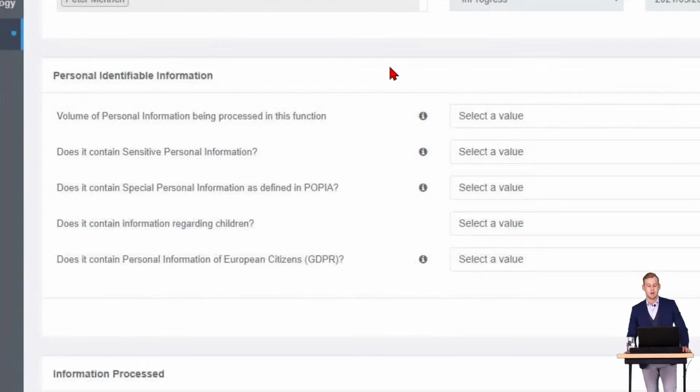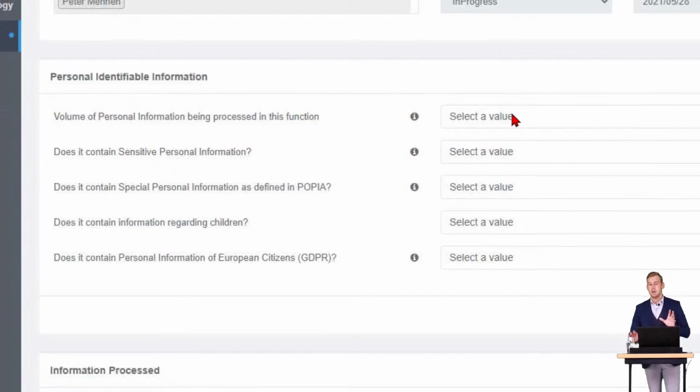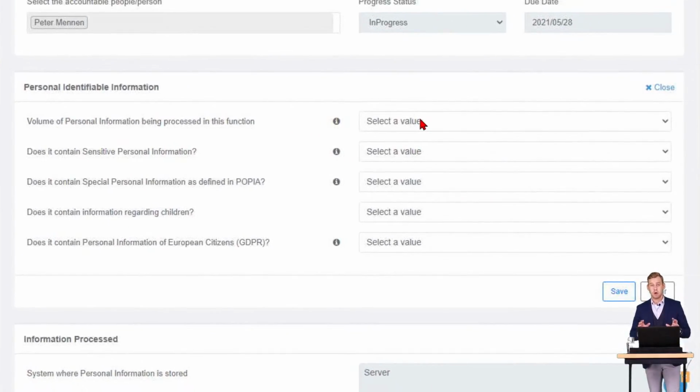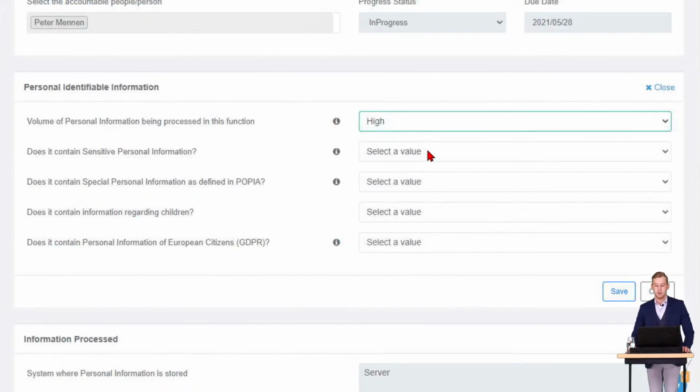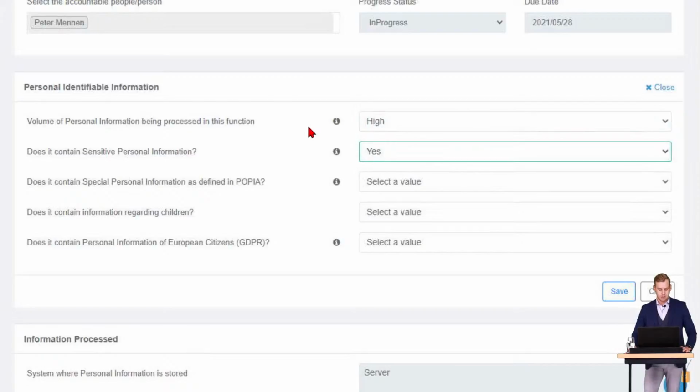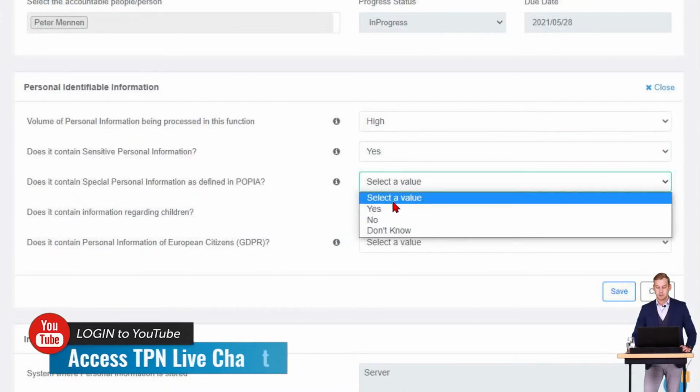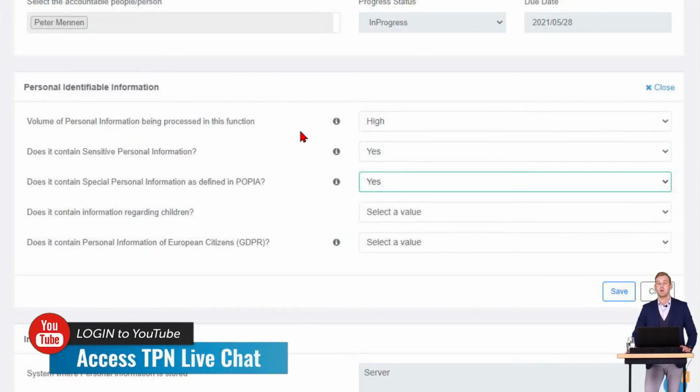So going back into my personal identifiable information, I can now answer these questions. The volume of personal information being processed with your student records is possibly quite high. Our case study selected high. Does it contain sensitive personal information? Yes, it does. Does it contain special personal information? Yes, it does. Does it contain information regarding children?